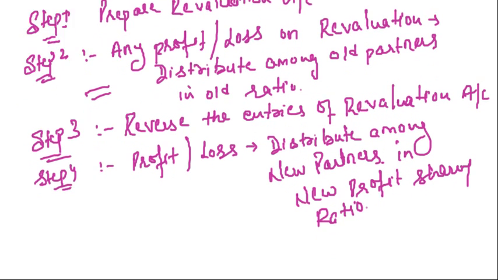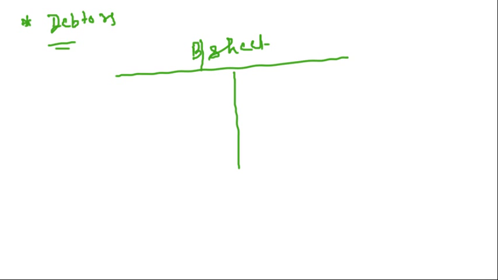Now, I am going to discuss a small point with you regarding the debtors. Suppose in the balance sheet, you are given the debtors as 16,000, say.